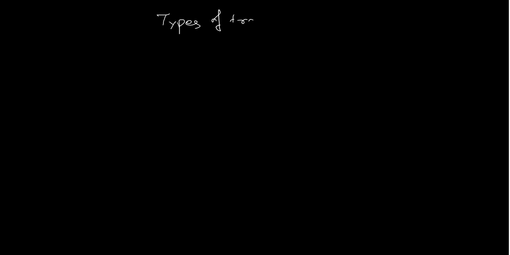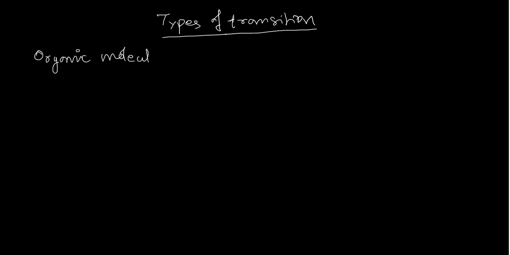Today we are going to see the types of transitions in UV visible spectroscopy. Actually, in UV visible spectroscopy we don't have any type of transition, but in organic molecules we have types of transition. That's what type of transition means: the type of transition present in an organic molecule.